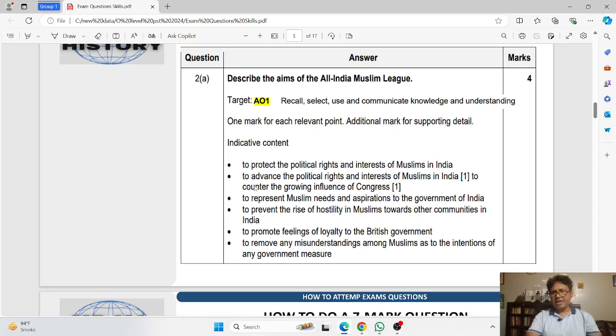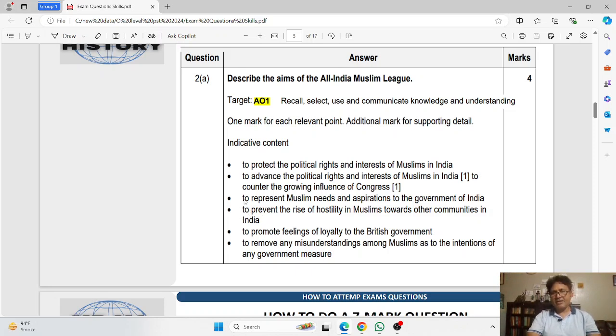You can write four aims, but ideally, as you can see, one, two, three, you have here six points, six key aims of the All India Muslim League. What is required is that you produce 4 points, four facts, four sets of information that address the question accurately, and if you do this, you will be able to obtain 4 out of 4 marks.